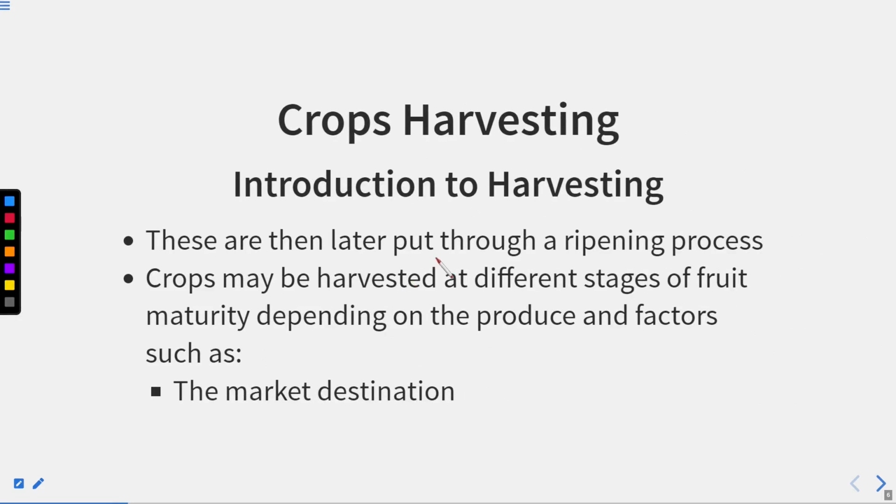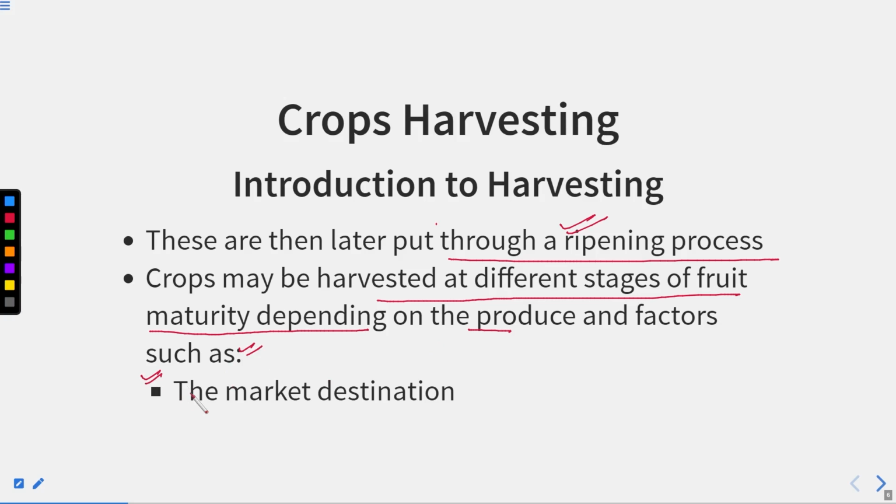These are then later put through a ripening process. In the case of citrus, they are plucked green but mature, and after that they are kept for the ripening process. Crops may be harvested at different stages of fruit maturity depending on the produce and factors such as the market destination.